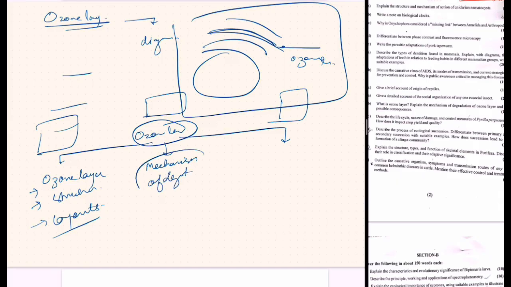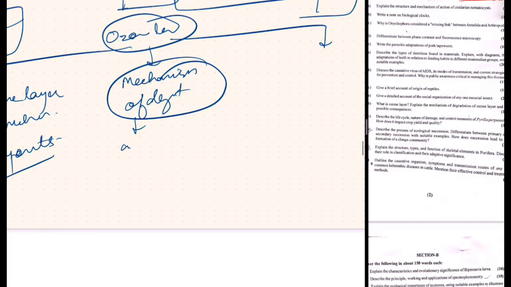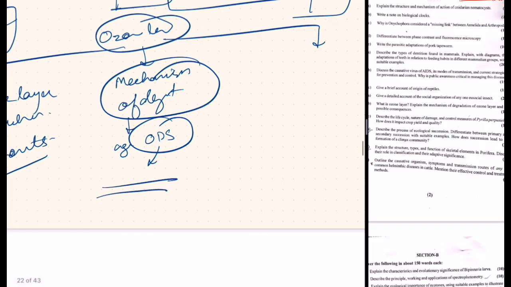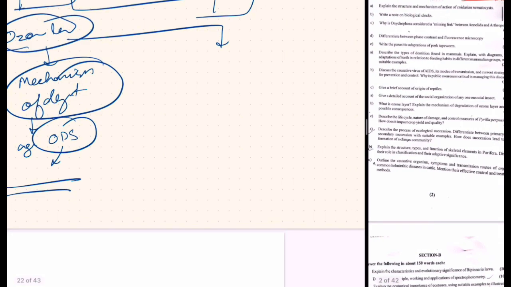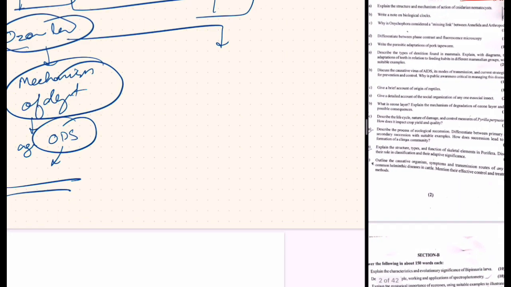In this you will explain how different chemical agents, these ozone depleting substances, degrade the ozone layer. You can show the free radical reactions, you will add those reactions, the components which cause the ozone degradation. And later, the third part of the question will include the consequences.